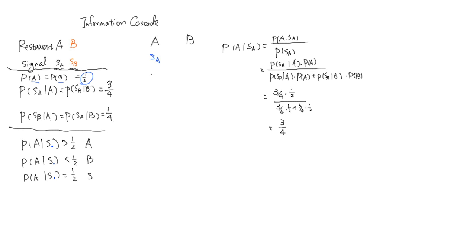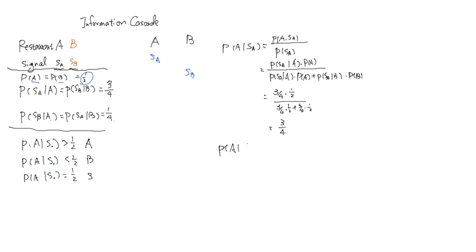Now let's talk about the second patron. Suppose that the second patron receives a signal B. What would he do? We need to calculate. First we need to figure out what his information set is.